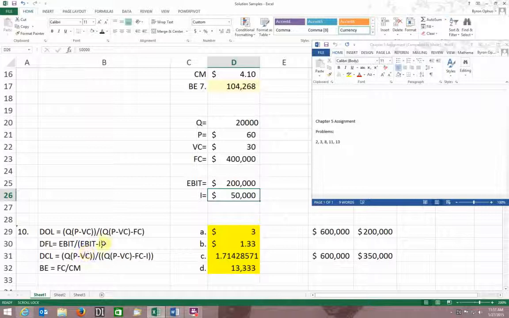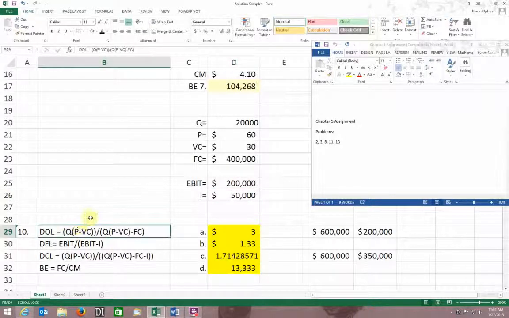Okay, so we jump in and we go, okay, my degree of operating leverage is equal to my quantity times my price minus my variable cost. Now if you read this too, you could shorten this, because it's saying that your degree of operating leverage is equal to your quantity times your gross profit per item, or contribution margin, right? So my price minus my variable cost is $30. My contribution margin then is $30.